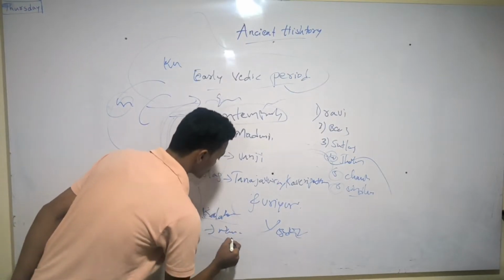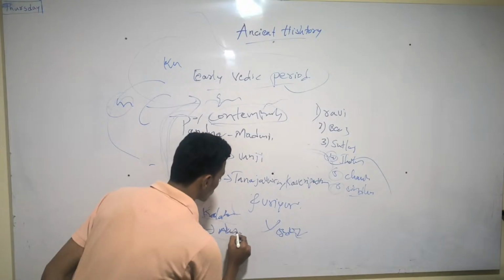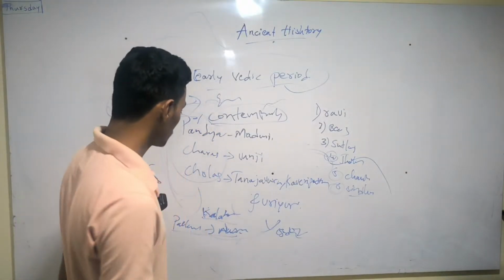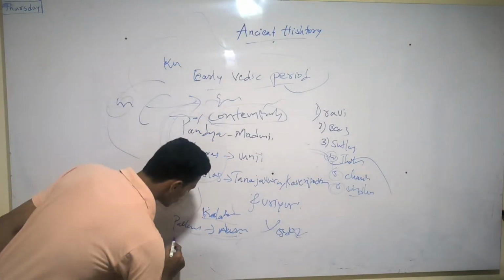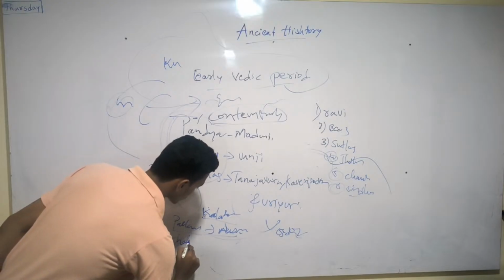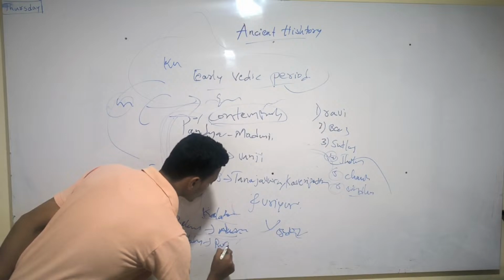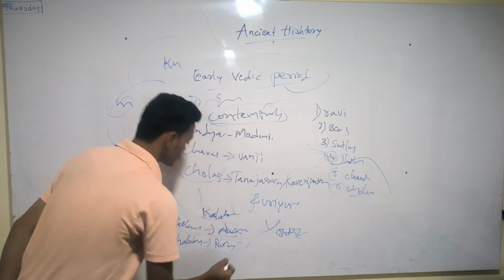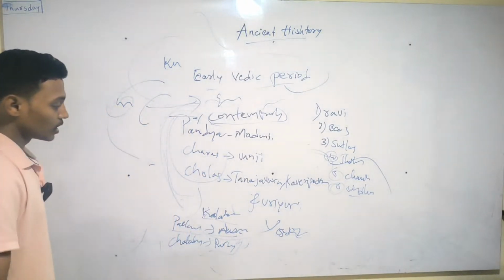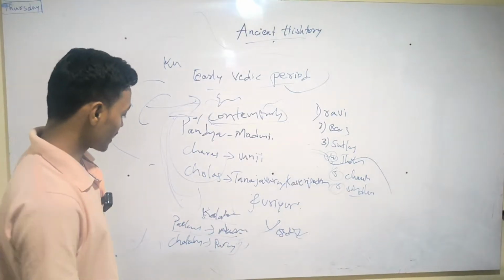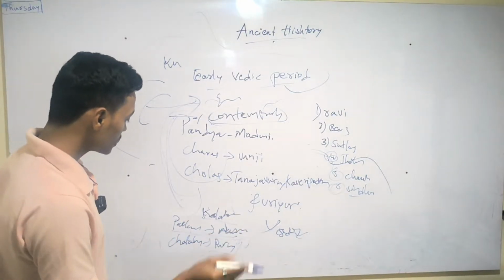Now the Pallava Narasimhavarman was beaten by the Chalukya Pulakeshi I, and then the war was against the Chalukyas.